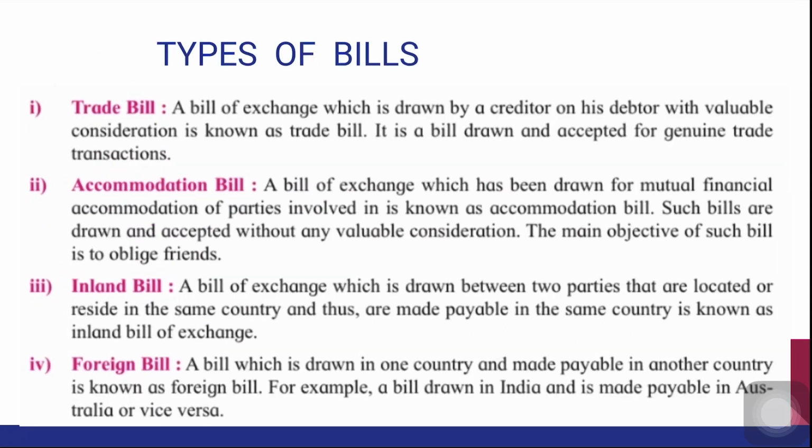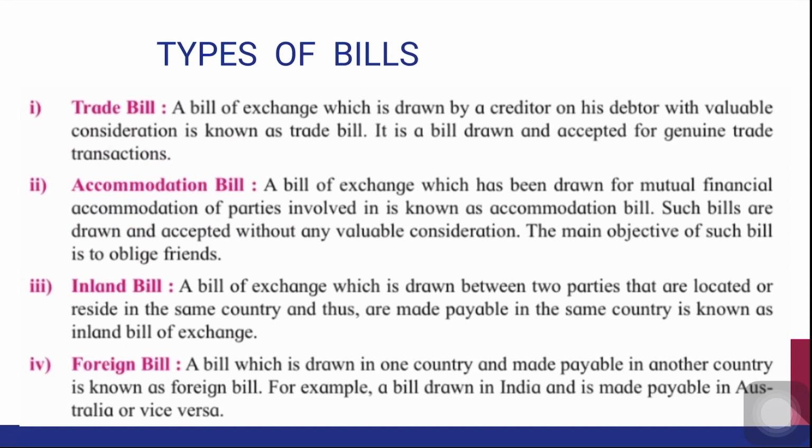Now we come to types of bills. First is trade bill. A bill of exchange which is drawn by a creditor on his debtor with valuable consideration is known as a trade bill. It is a bill drawn and accepted for a genuine trade transaction. That means actually a purchase or sale has taken place. Actually there is a debtor, there is a creditor, and then the bill is drawn for the purpose of trade. Then it is known as trade bill.